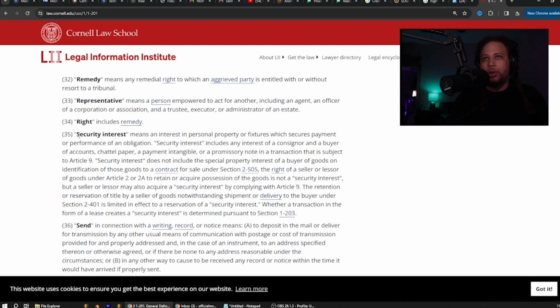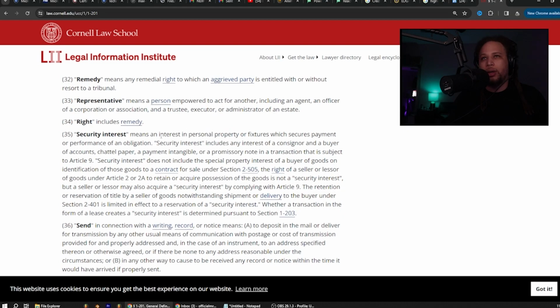Security interest means an interest in personal property or fixtures which secures payment or performance of an obligation. So when we look at our car contracts or any contract, they usually have this in here. They always say it secures the collateral for the asset. So it says it means an interest in personal property. So if I'm going to go purchase a car, the company itself says when we sign the contract, we are giving them an interest in our personal property or fixtures.